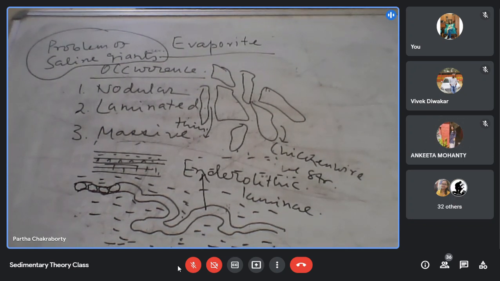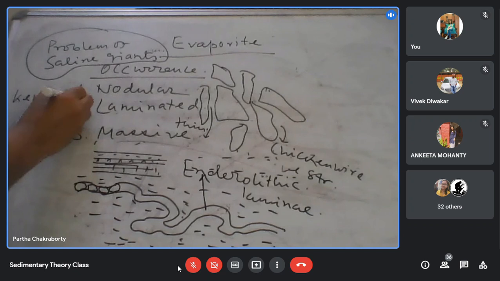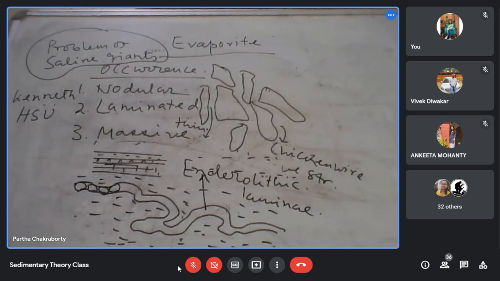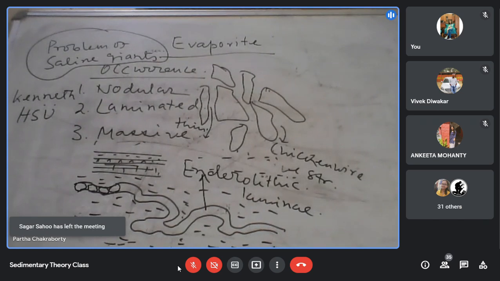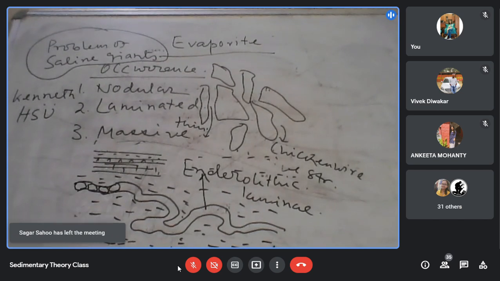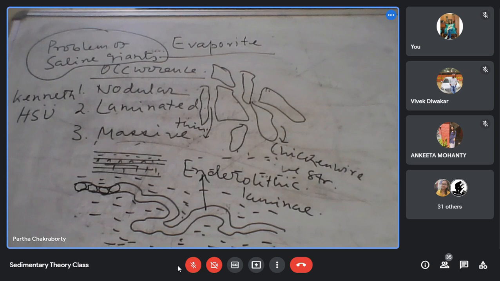So that is a problem, and a person named Kenneth Hsü actually addressed this problem: how the saline giants can be formed, despite there being a huge restriction on the formation of evaporites.